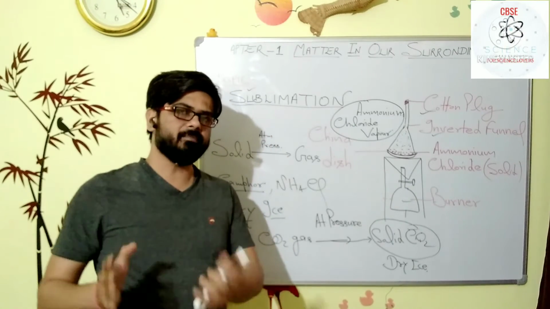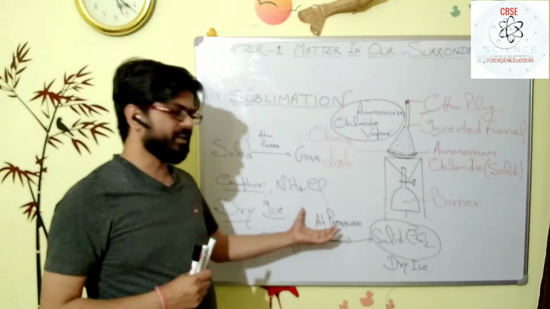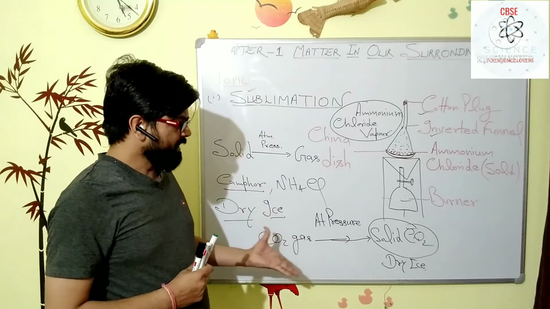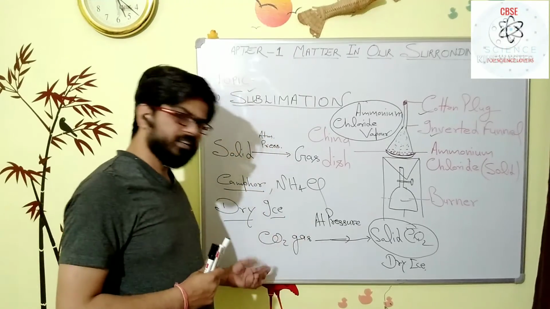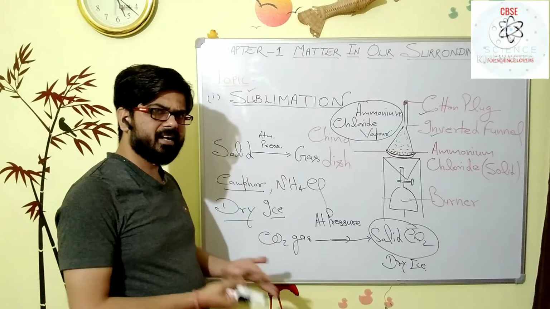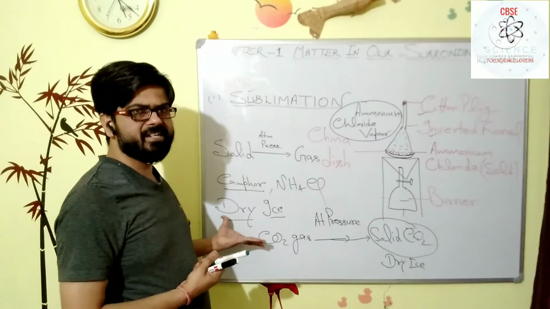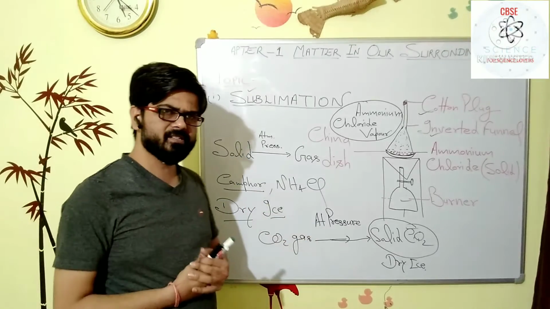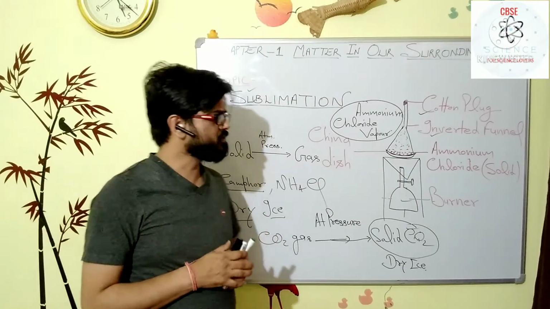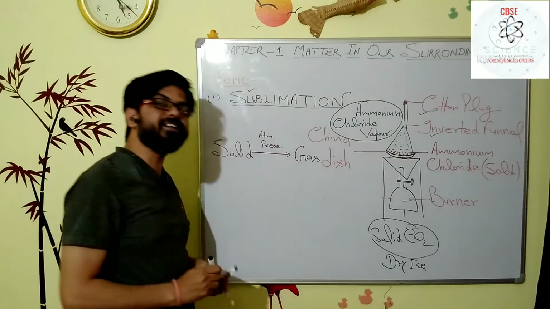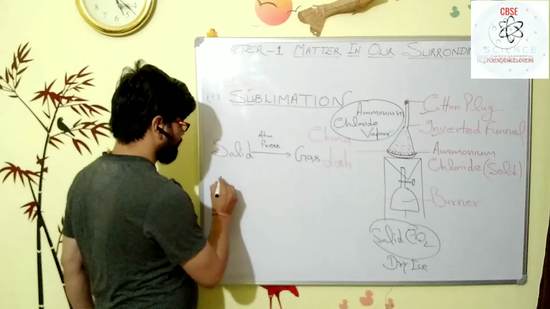Yes, carbon dioxide can be solidified after applying high pressure on it. This dry ice on heating converts into carbon dioxide gas directly. So we can say that dry ice is also a sublimating substance. Sublimating substances are another important topic, my dear student. And just three points also come in the chapter, my dear student.